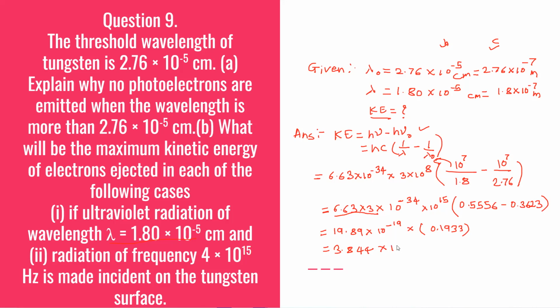into 10 raised to minus 19 joule. So this is the kinetic energy we have got, but this energy is in terms of joule. So we can convert this energy in terms of electron volt. Now again, if you want to convert joule to electron volt, we need to divide it with